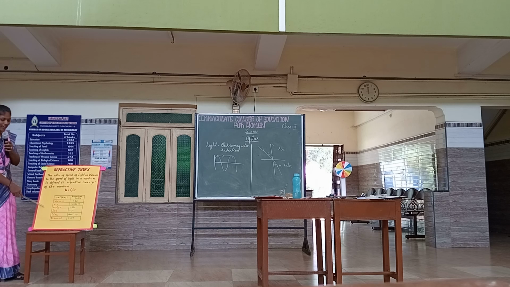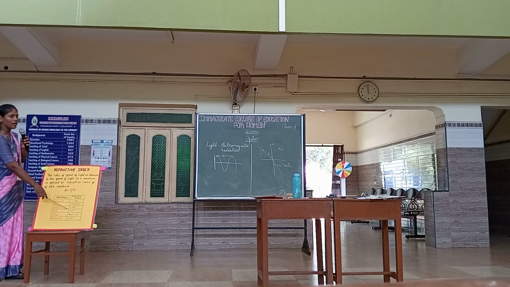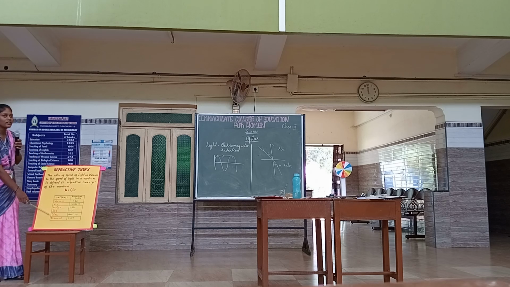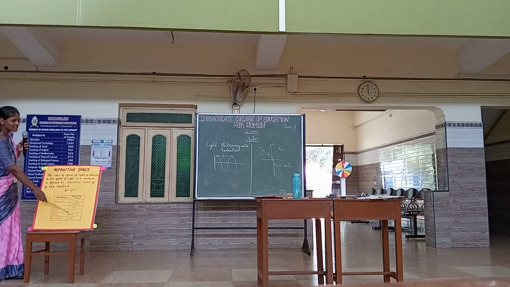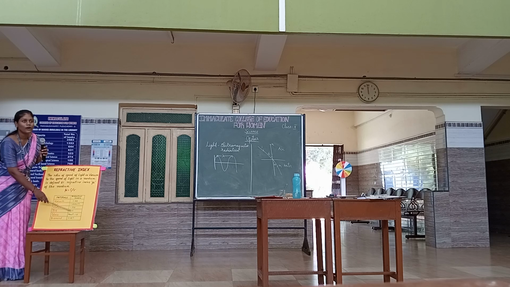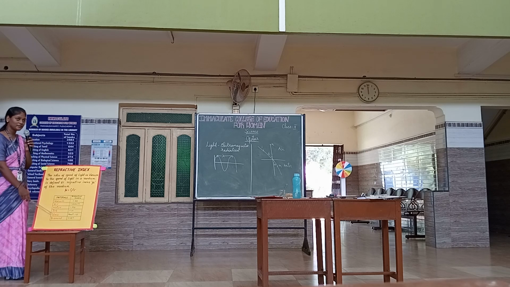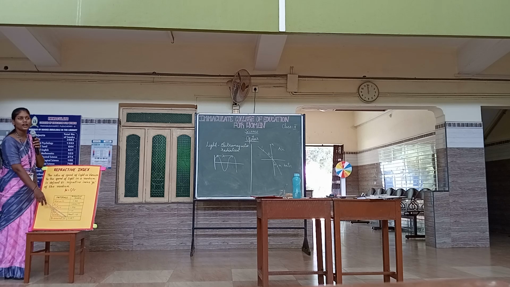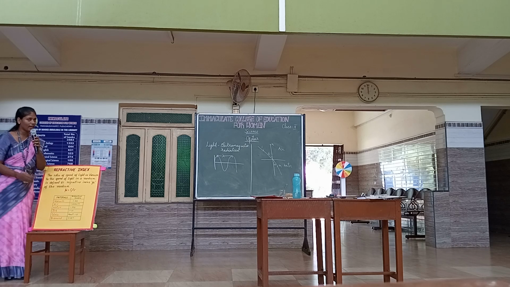You stand and read. What is the third one? Water, and the refractive index is 1.33. Next, ice, 1.31. Next, glass, 1.5. Next one is diamond, and what is the refractive index? 2.417. Okay, sit down.